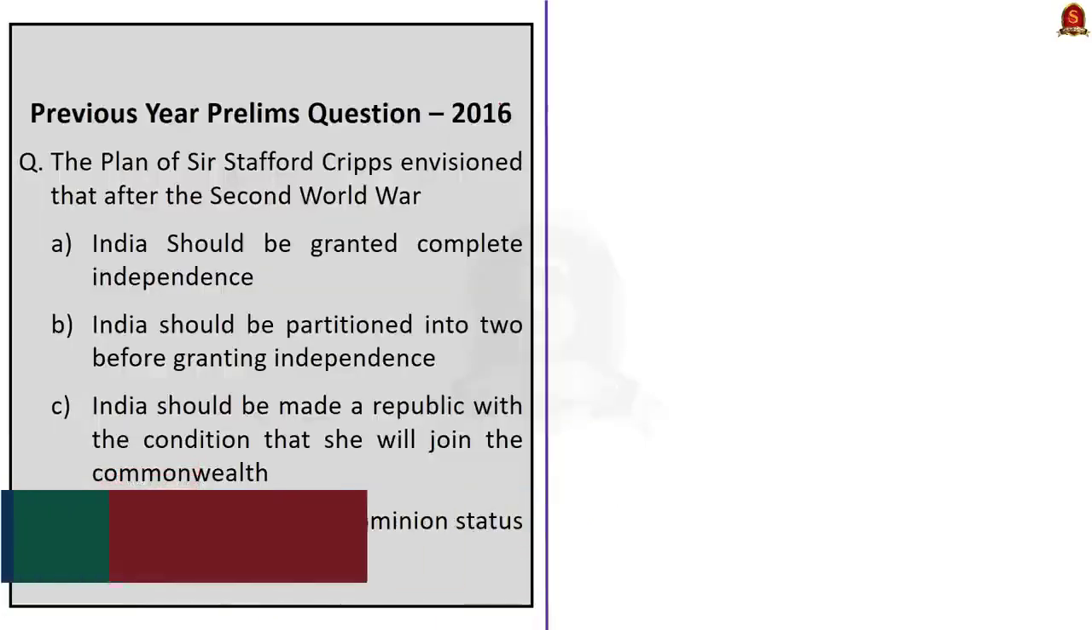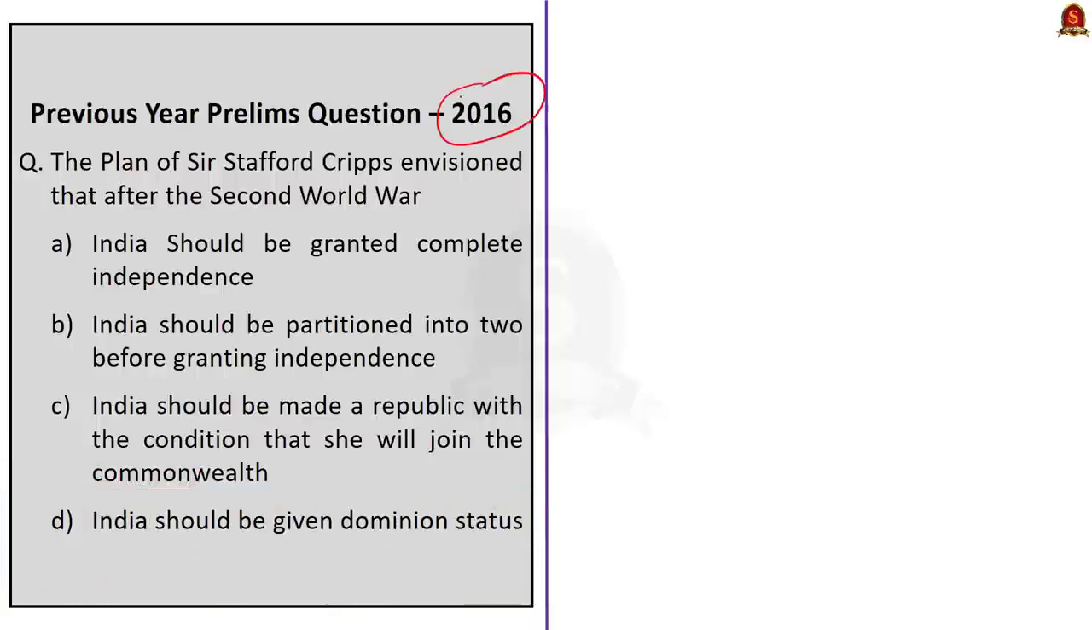This question appeared on the 2016 prelims paper. Let me read out the question. The plan of Sir Stafford Cripps envisioned that after the Second World War, the statements given are: first statement, India should be granted complete independence. The second statement, India should be partitioned into two before granting independence. Third statement, India should be made a republic with the condition that she will join the Commonwealth. Fourth statement, India should be given dominion status.